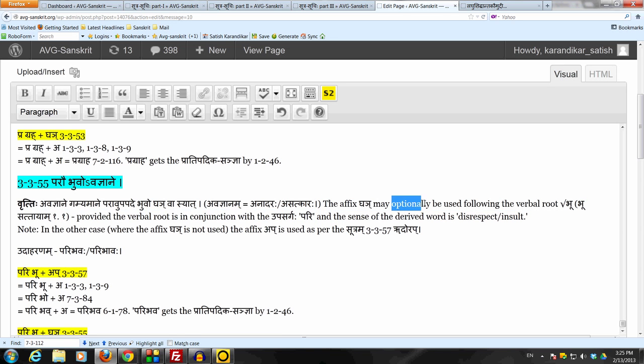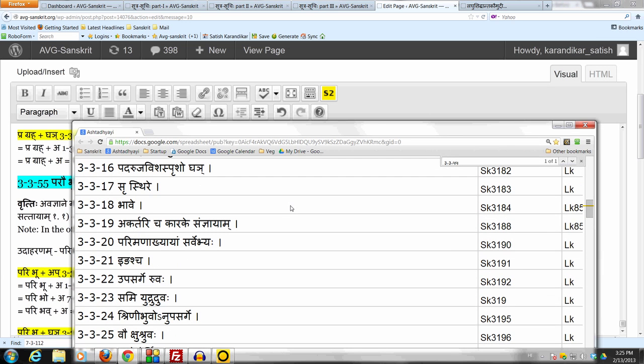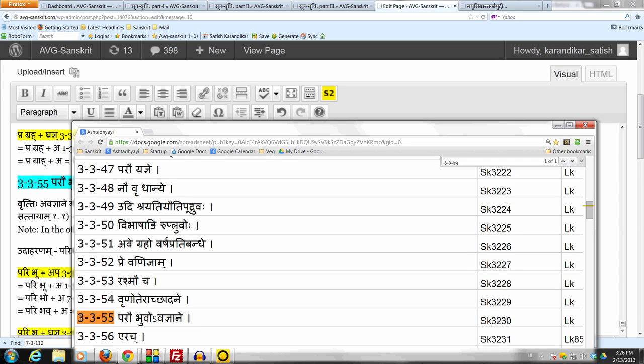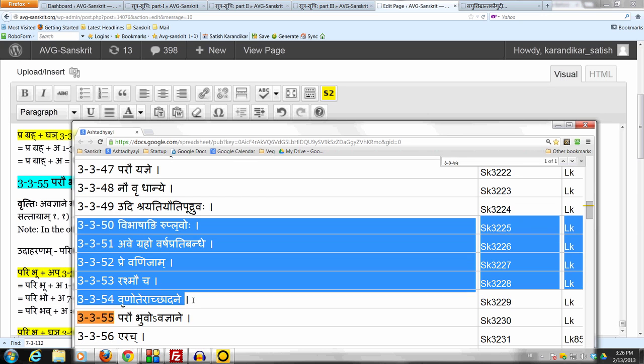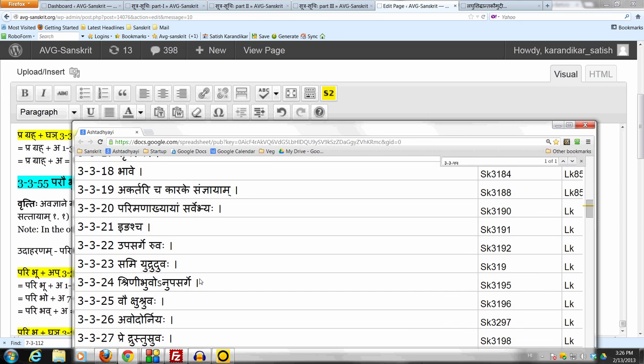Recall that the anuvritti of ghain, which starts from 3316, actually ends with this sutram 3355. So the anuvritti of ghain ends with this sutram 3355, and the anuvritti of vibhasha also ends with 3355. Vibhasha starts from 3350. So the anuvritti of vibhasha from 3350 as well as ghain all the way back from 3316, it ends at this sutram.